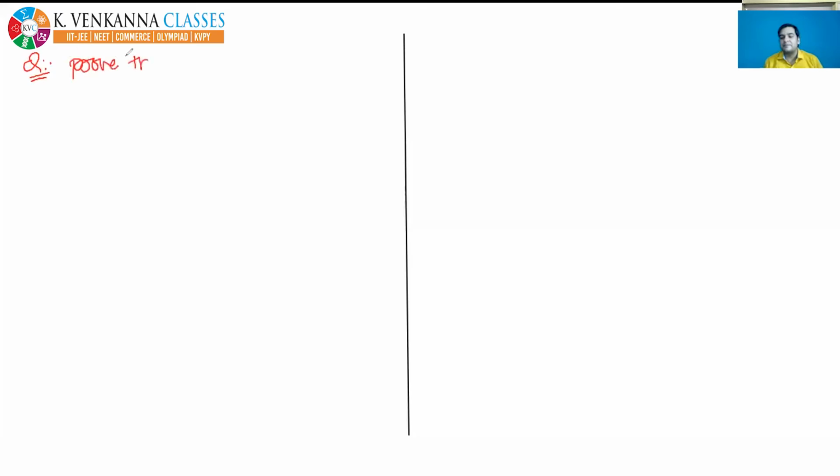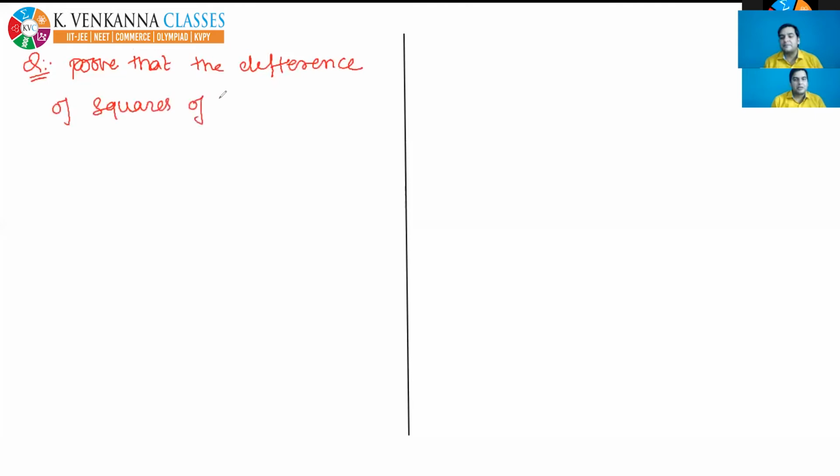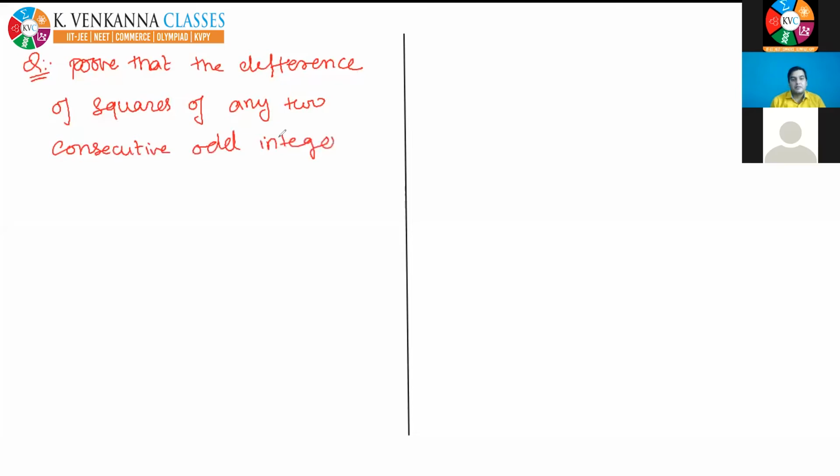The first question is: prove that the difference of squares of any two consecutive odd integers is a multiple of 8.